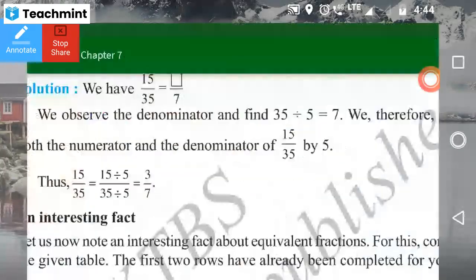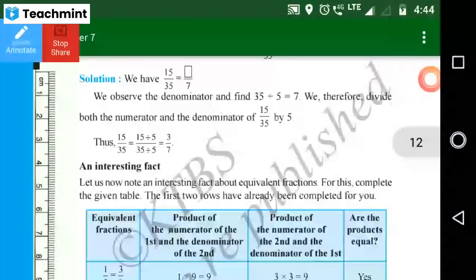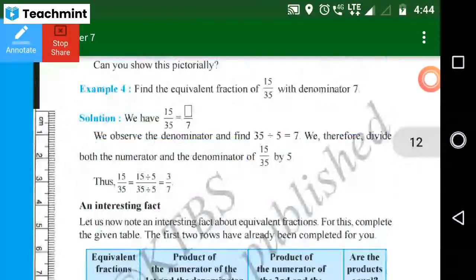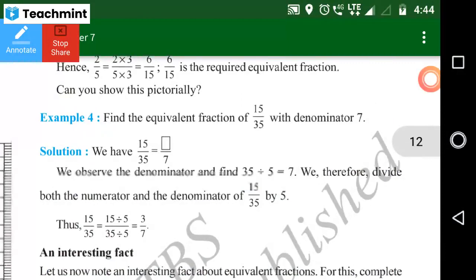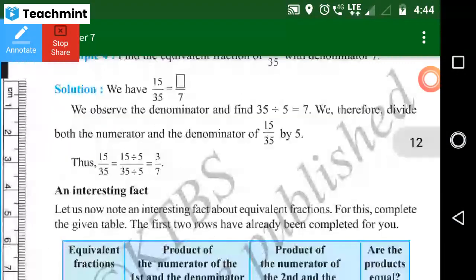So I already started this one, page number 12. Equivalent fractions only I already started, ma'am. So the recorded class is available, okay? Afterwards you can observe the whole class. Don't miss it.